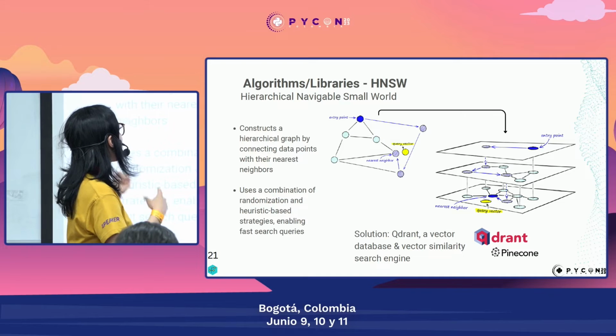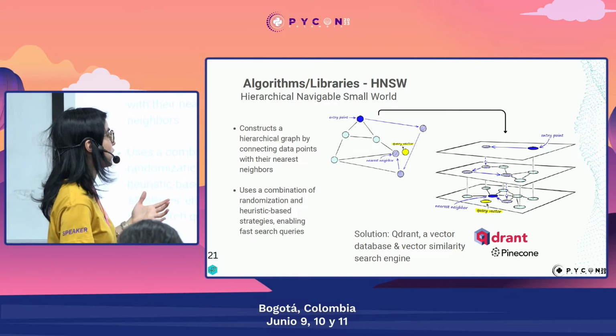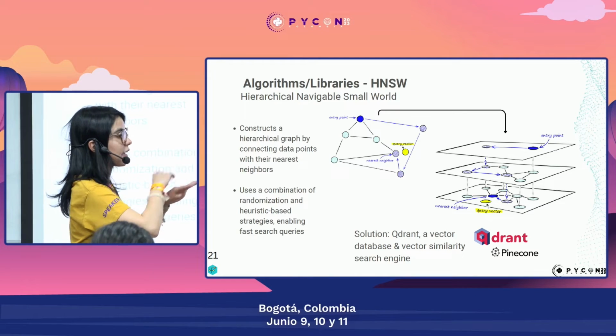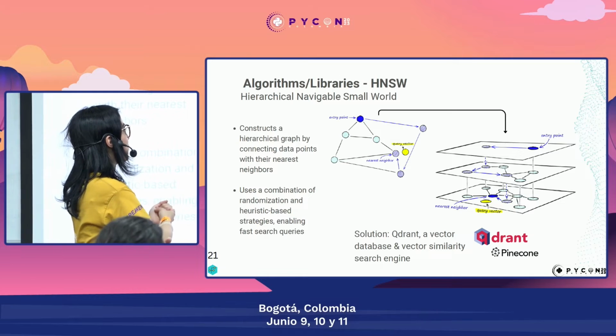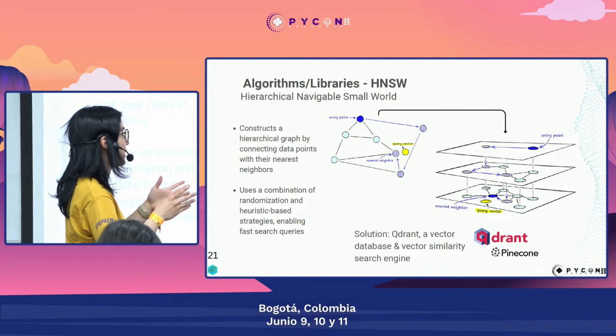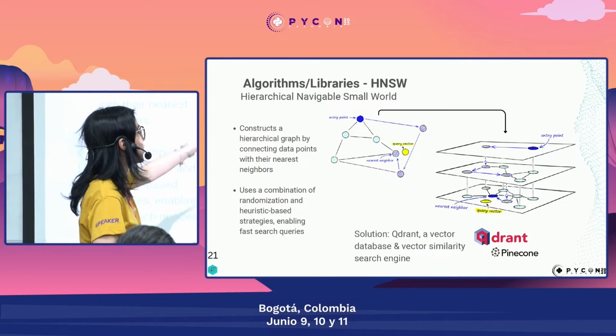Then we also have the Hierarchical Navigable Small Worlds. Here the logic is that we have an entry point where we start our search. Then, using a proximity measure, we go to the next neighbor that is closer. Then we go down to another proximity level.